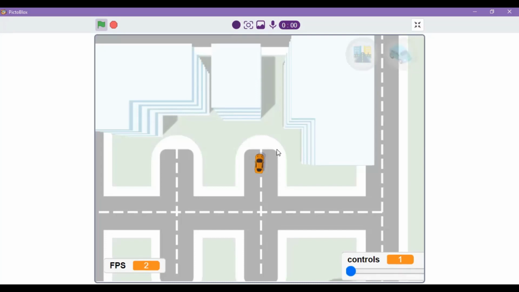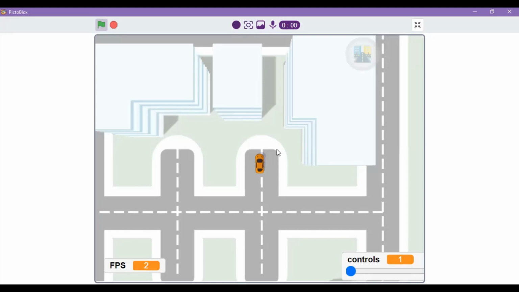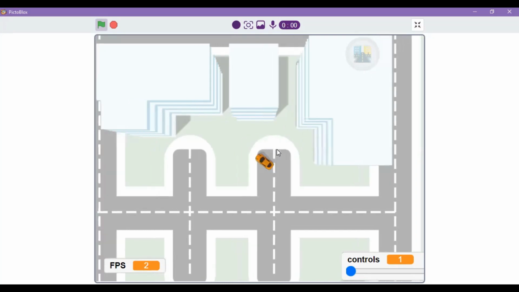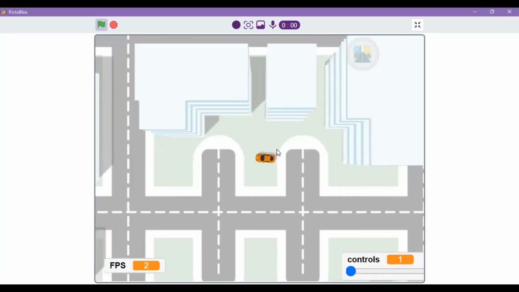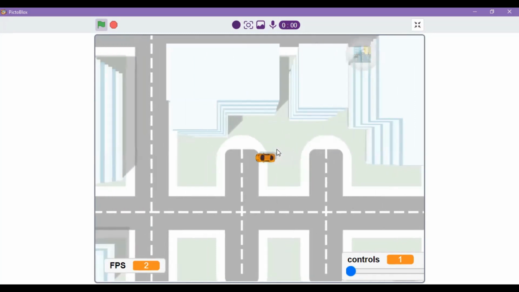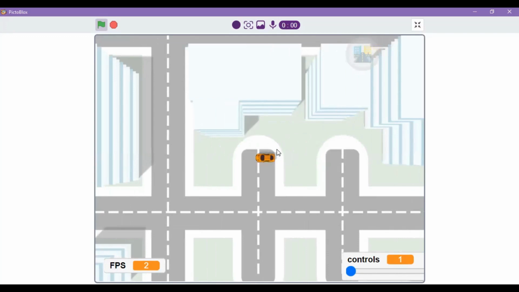So let's do with control 1. I will press the left arrow now, and we see the car moving left. That is westward.